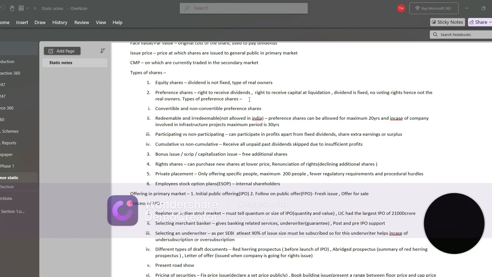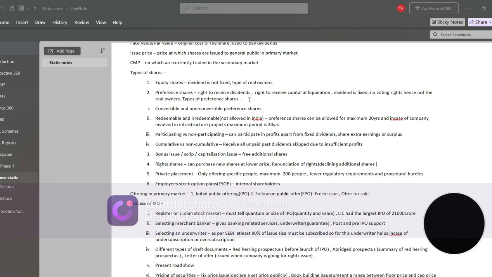For example, today Reliance might say that it will give a rights share. This is given to the already existing shareholders. For example, Reliance might say that each existing shareholder, whoever is holding 3 shares, they will give 2 shares with respect to those 3 shares, and the 2 shares will be sold at a discounted price.